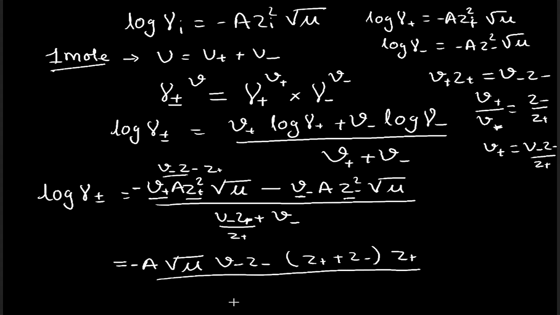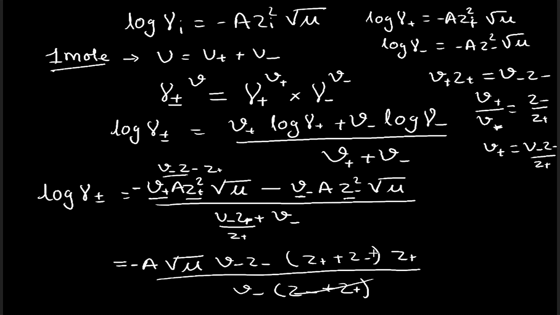Also V minus we could take common out from both these terms, so we will have z minus plus z plus.